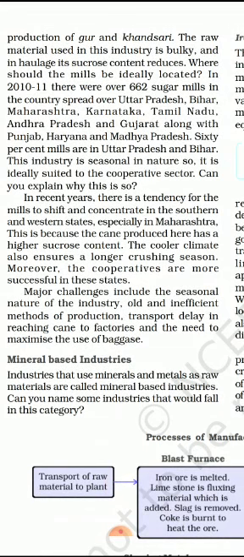Especially in Maharashtra, this is because the cane produced here has a higher sucrose content. The cooler climate ensures a longer crushing season. Moreover, the cooperatives are more successful in these states. So what are the challenges? Almost the same: old and inefficient methods of production, transport delay in reaching the canes to factories, and the need to maximize the use of bagasse. Bagasse means wastage.